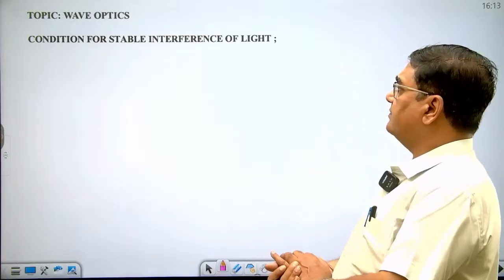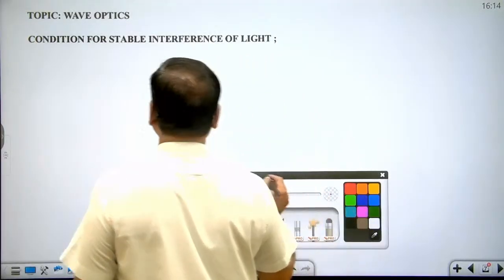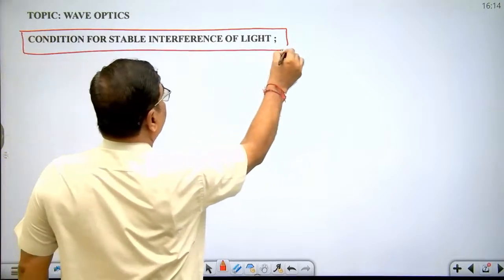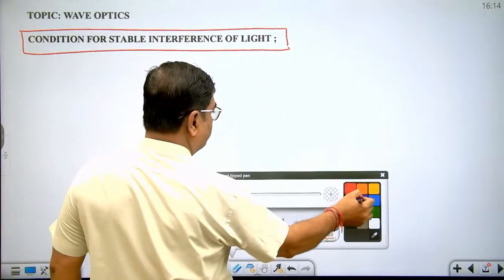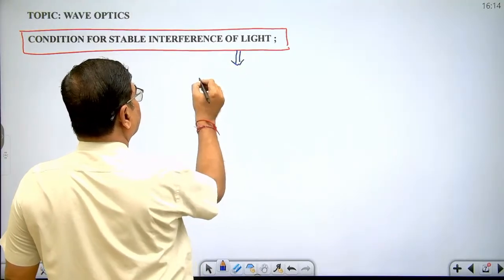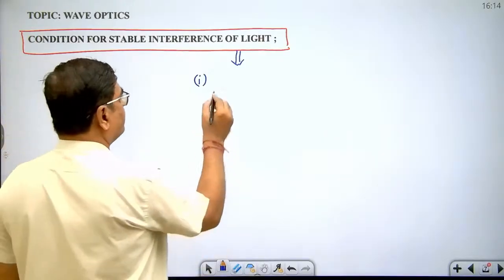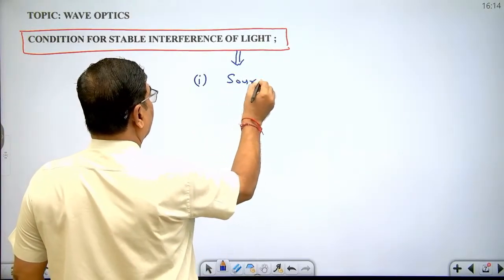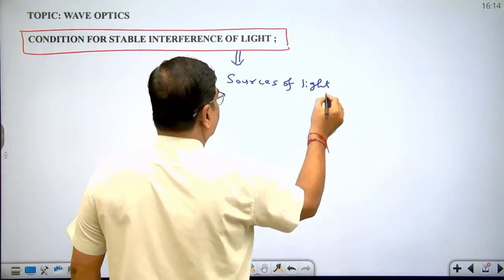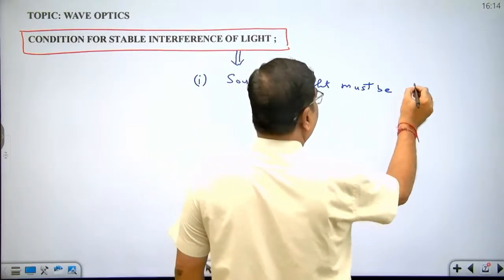Now, dear student, what are the conditions for stable interference of light? First of all, the sources of light must be coherent sources.